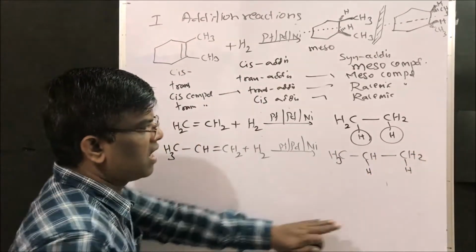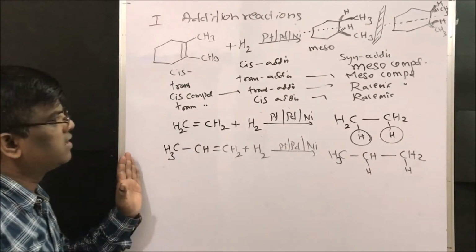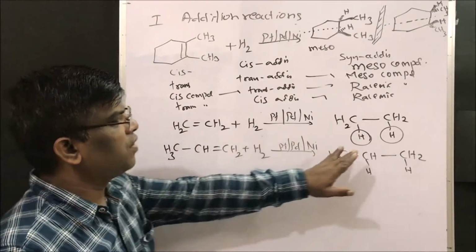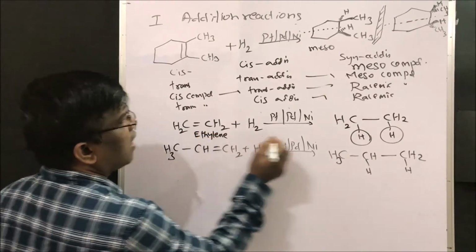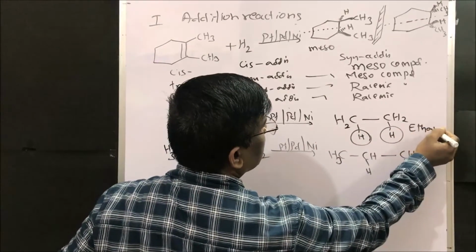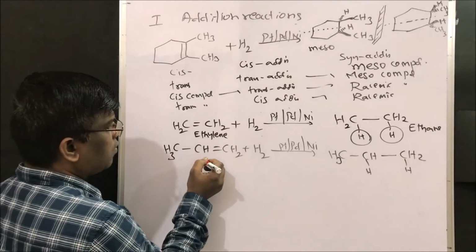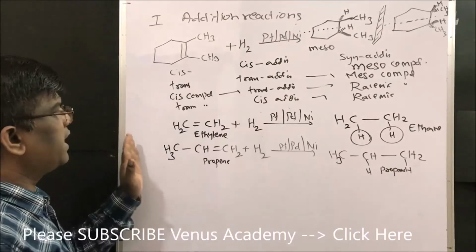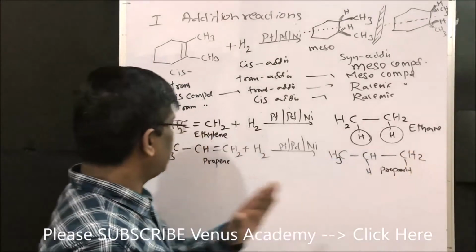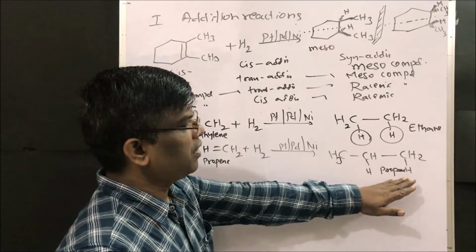This is how hydrogens are added, syn addition. If I take ethylene, it is going to give ethane, an alkane. If I take propene, I am going to get propane.